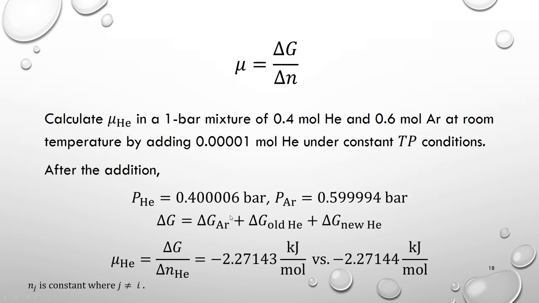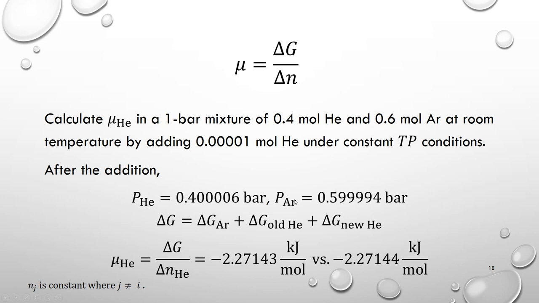So first, numerical calculation, mu is delta G over delta N. We'll just calculate the chemical potential of helium in a 1 bar mixture of 0.4 mole helium and 0.6 mole argon at room temperature by adding a very small amount of helium under constant T, P condition. So we add this helium into the system, and then we have new pressures for helium and argon. They are both slightly changed. And then we can calculate this delta G numerically. It consists of 3 parts.